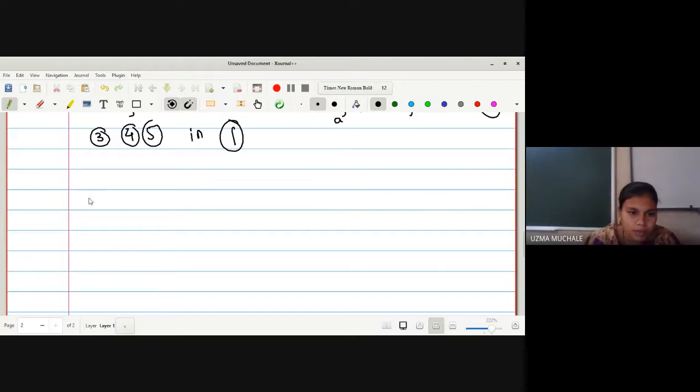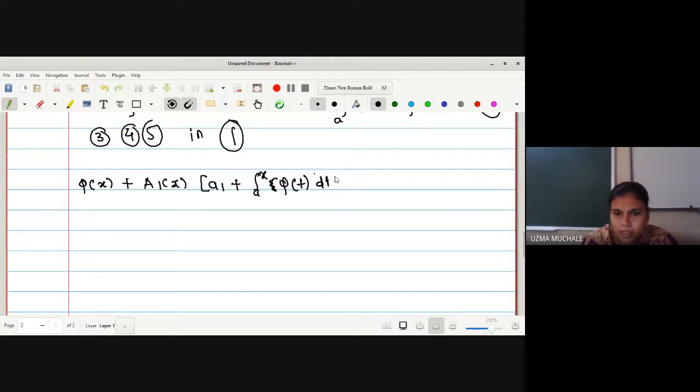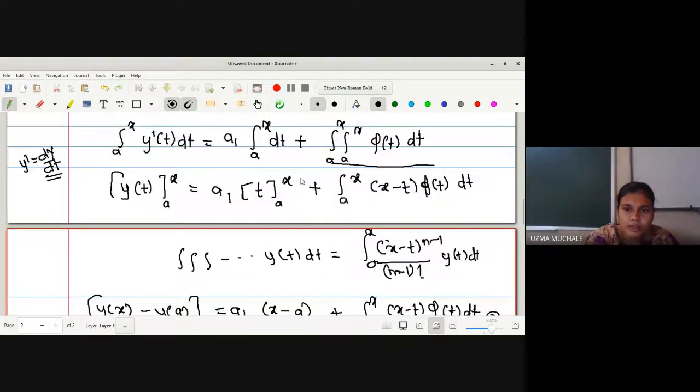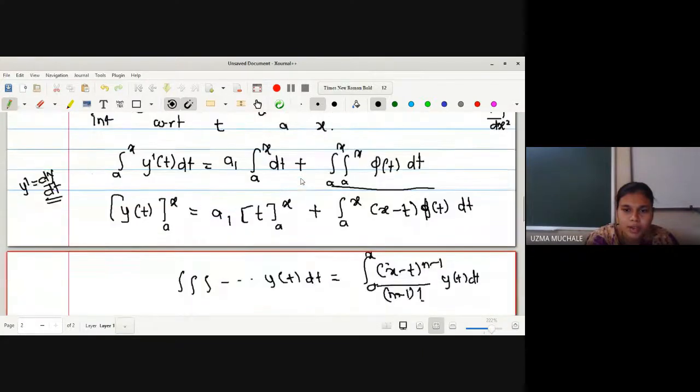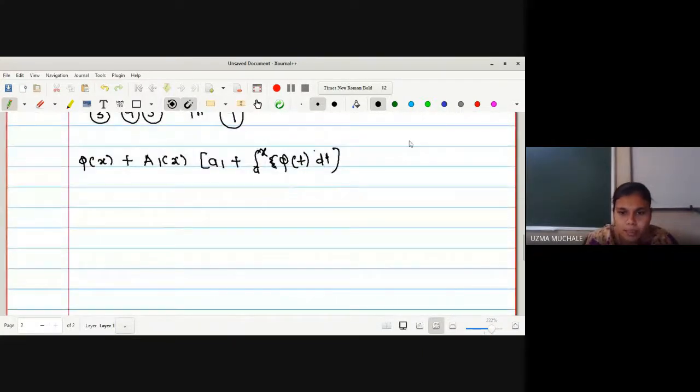So for that, let me write down the value of y double dash, which is phi of x. The next term is a1 of x into y dash. The value of y dash we have obtained is nothing but a1 plus integration a to x phi of t dt. Correct? This is our equation 4: a1 plus integration a to x phi of t dt. Right? Plus the next term.